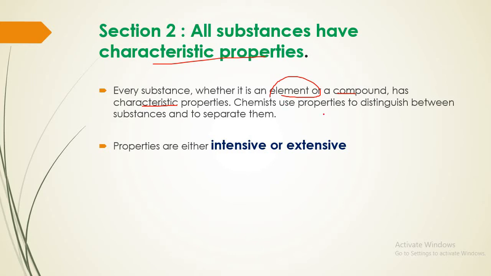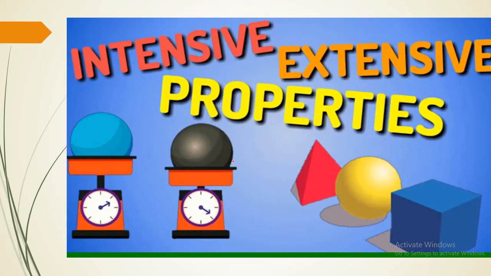Chemists use these properties of substances to distinguish between substances and to separate them. These properties are either intensive or extensive properties.